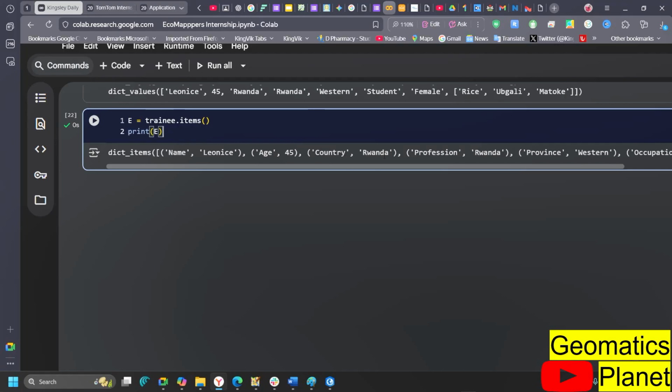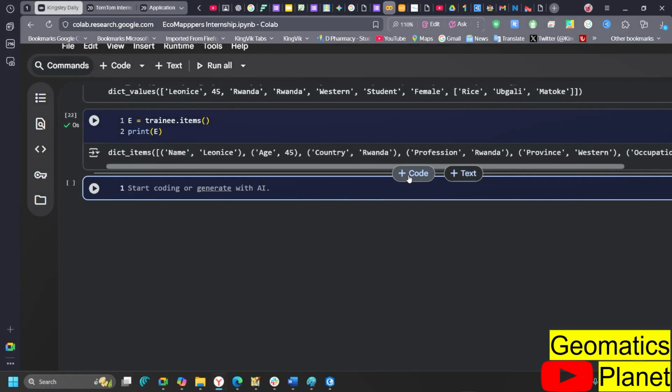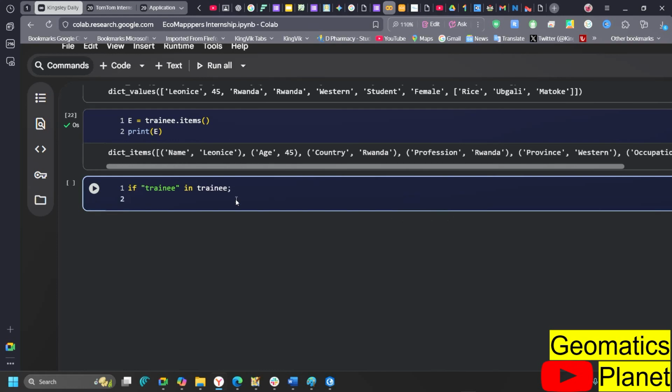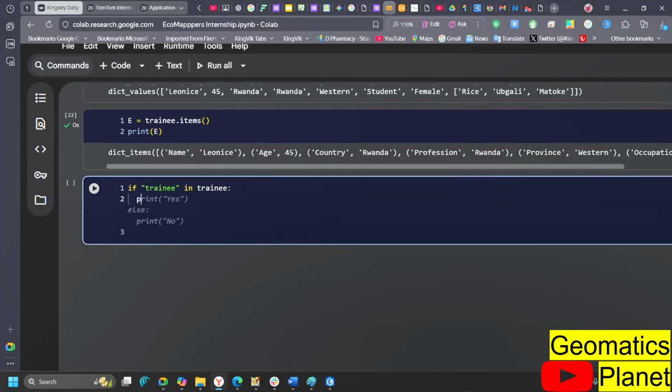Now, if you have a big dictionary that you want to check for something, then that is when you can go ahead and use the dictionary. So in that way, we are going to start using if. So what is the if? I think we're using trainee, right? So let's go with this. If trainee in trainee. So you can see this trainee here. If trainee in trainee here. So sorry, it's supposed to be this. Then we can say print yes, print no, for example.